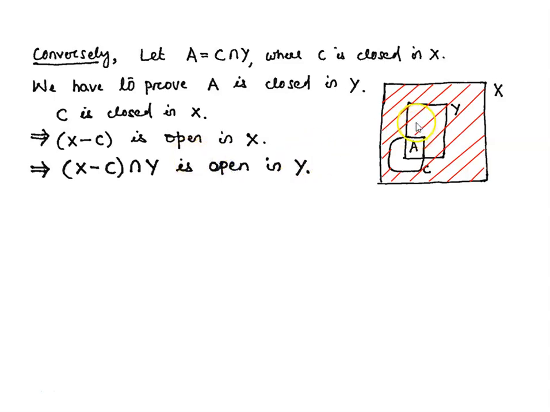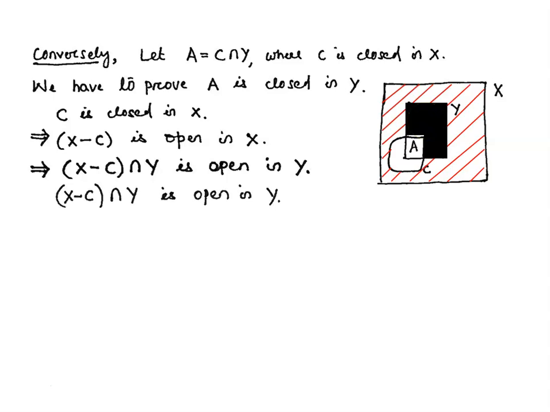Now if we take the intersection of this shaded region X minus C with Y, then as per the definition of subspace topology, this set is open in Y. Since X minus C is open in X, X minus C intersection Y is an open set in Y. And what is this X minus C intersection Y? This is this black region. This is X minus C intersection Y. So this is open in Y.